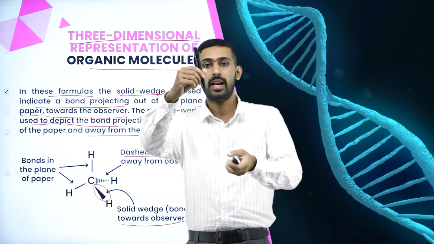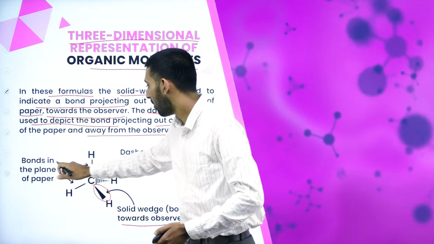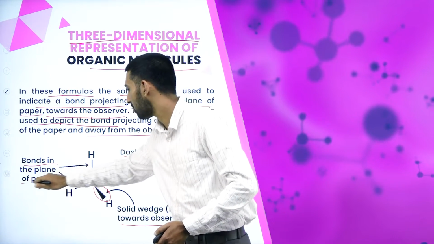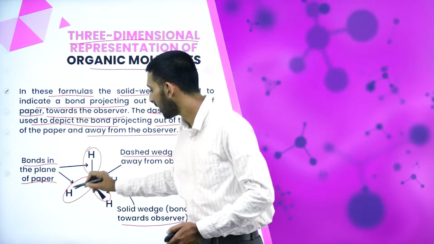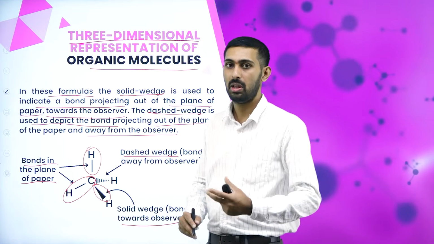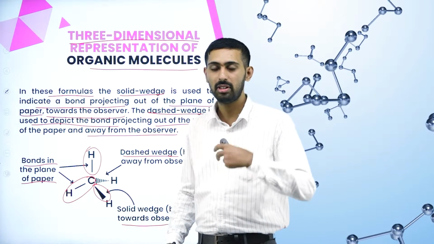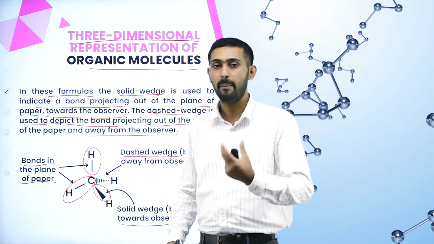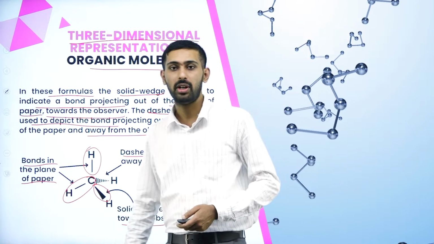Then the bond in the plane of the paper, this is carbon and hydrogen. We can say that it is in the plane of the paper. The solid wedge indicates that it will be seen by our eyes, towards the observer. Behind the carbon, one hydrogen will be present, given by the dash wedge.